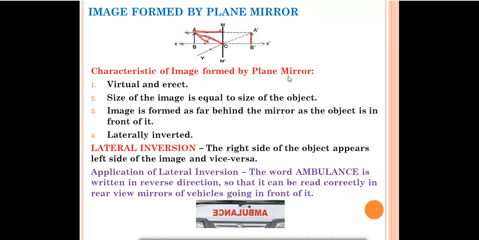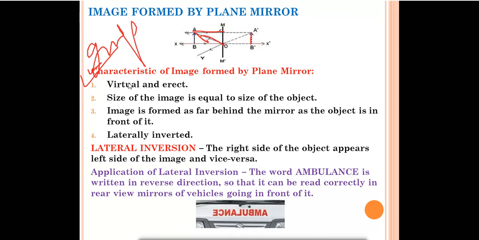Characteristics of image formed by the plane mirror. What are the different characteristics of the image that will be formed by the plane mirror? Characteristics means features of the image formed by the plane mirror. This is also important. In the exam it is asked, write the properties or characteristics of images formed by the plane mirror. First one is virtual and erect. Whenever images are formed by a plane mirror, the image will be virtual and erect.